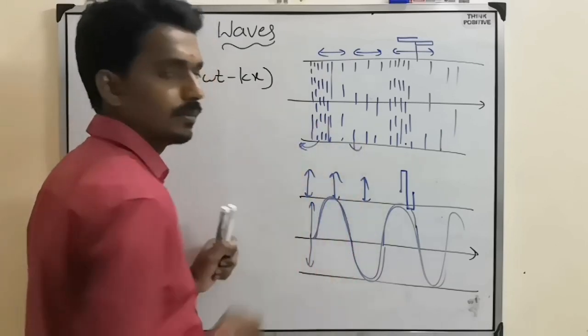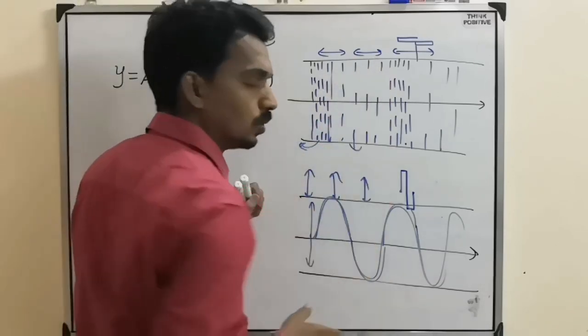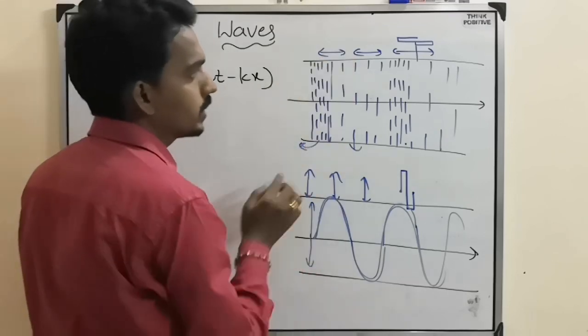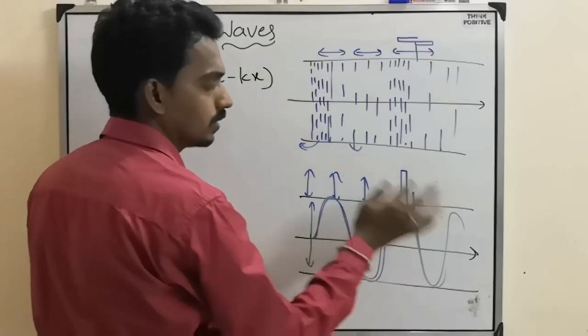So crest and trough. If you consider these two, here we will define one thing: in one vibration, this is called one vibration.